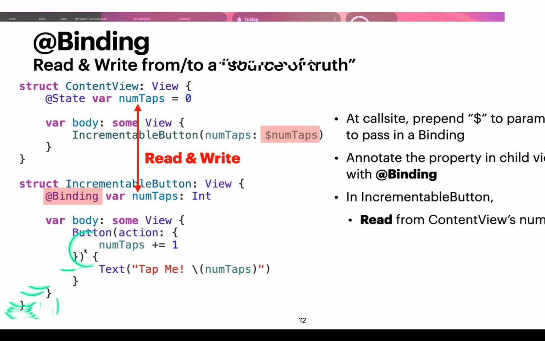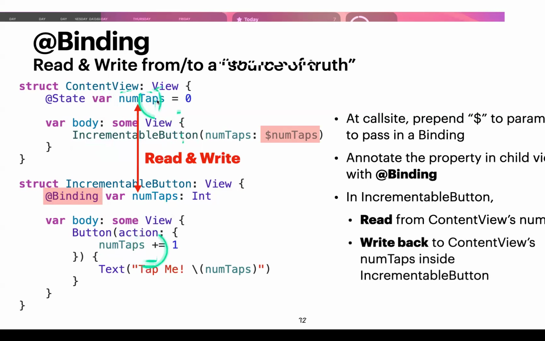So with an incrementable button, we could read the value of num taps stored here, and we could write back to the value stored here. Questions? Does this make sense? Again, it's very important. If you don't understand this, you're not able to do your projects. Okay.